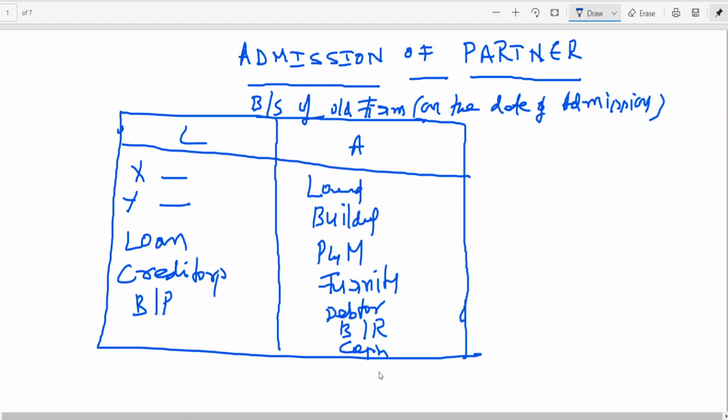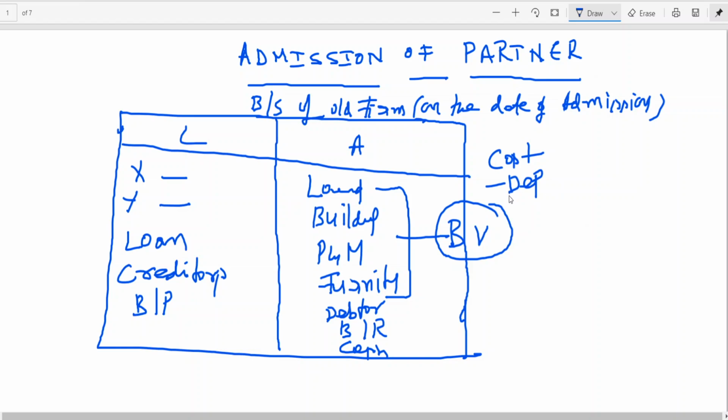Then after looking at it, after having discussion, there will be an agreement among the old partners, say X and Y, and the new partner, say Z. These three people will be sitting together and having some discussion. What of this discussion? The land, building, plant and machinery, furniture, etc. are shown at book value, no? Book value. What is book value, sir? This is nothing but cost minus depreciation.